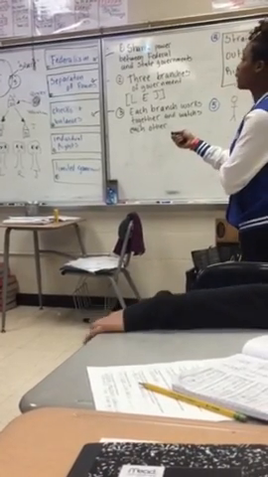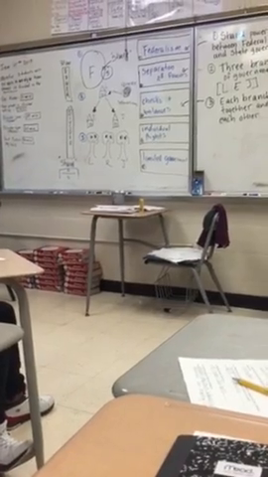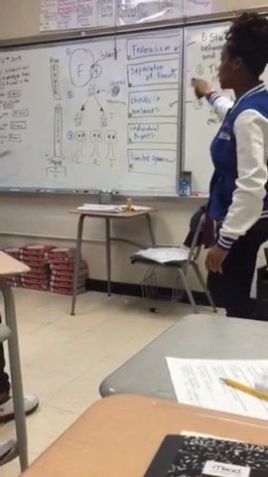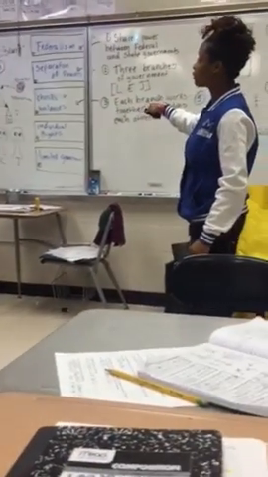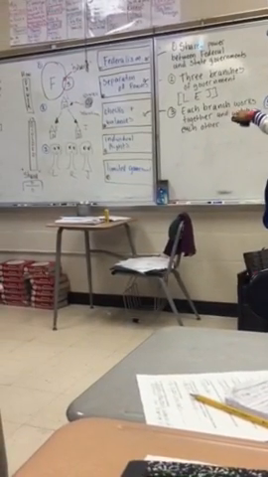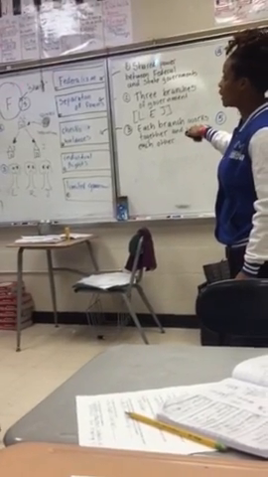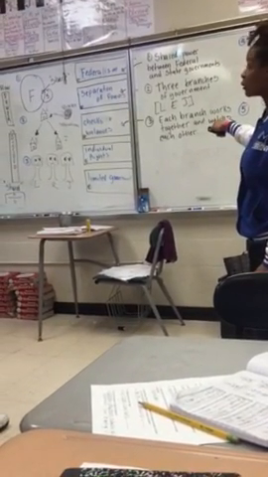So we have the first one, federalism. Federalism is the shared power between the federal government and the state governments. Notice here that the federal government is larger and the state government is smaller, but between the two, they still share their power. But if the federal government says something, the state government has to follow it.